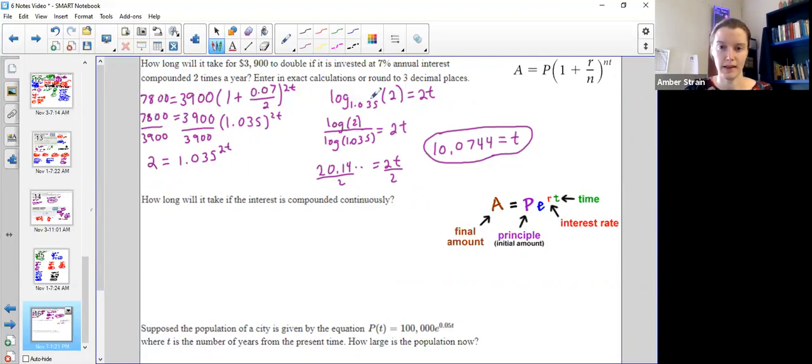Probably not today because like I was talking about, interest rates are terrible. But if you had actually found a bank at 7% interest, first off, call me right away, okay? Let me know where that is. We're all gonna go put all our money there. But after that, then we would go and see how long it would take our money to double using this equation right here.